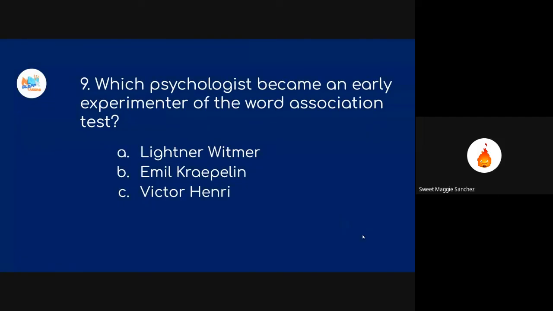So, question 9. Which psychologist became an early experimenter of the word association test? Is it A. Leitner Whitmer, B. Emil Kraepelin, or C. Victor Henry? Yes po. Okay.